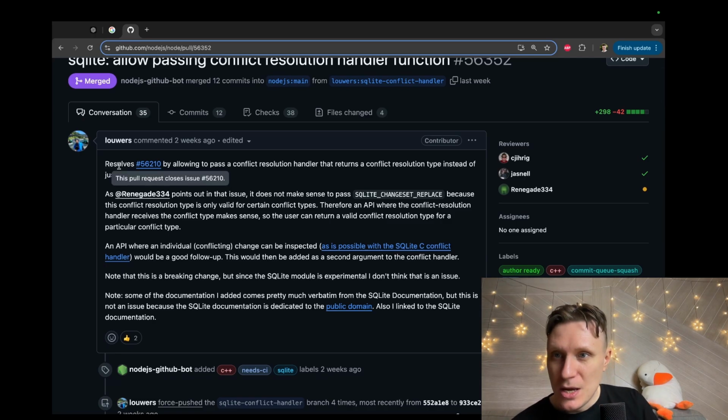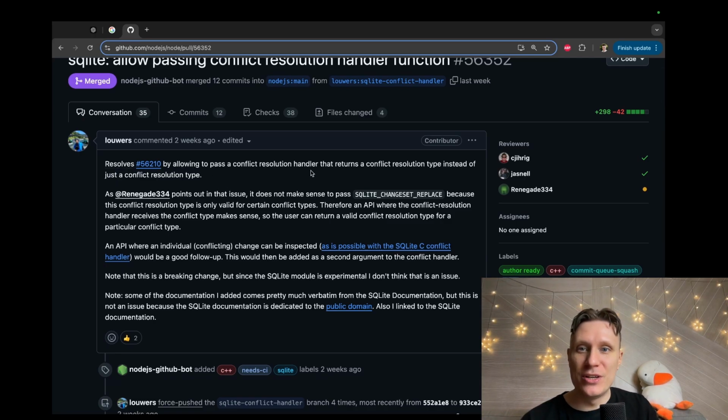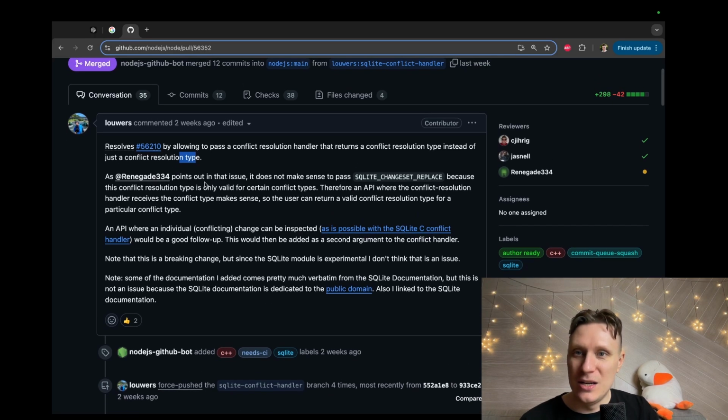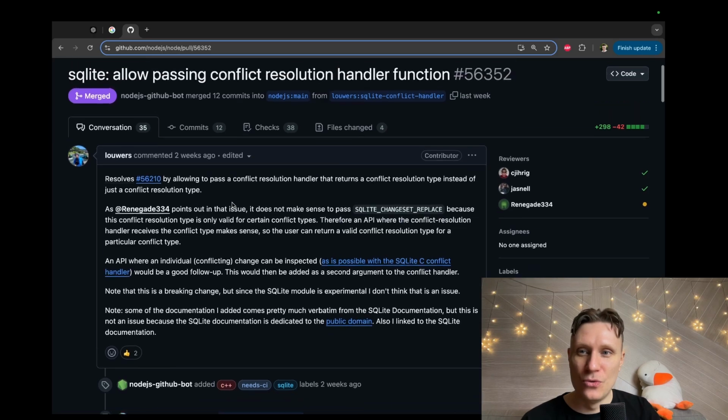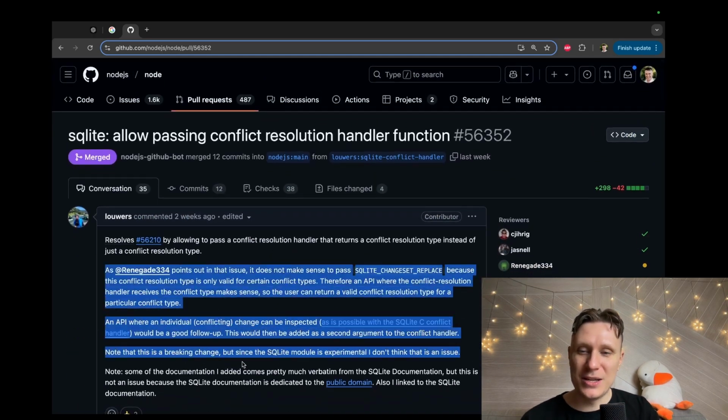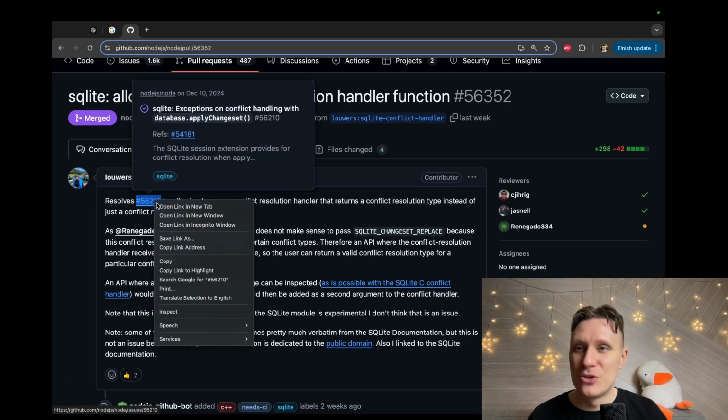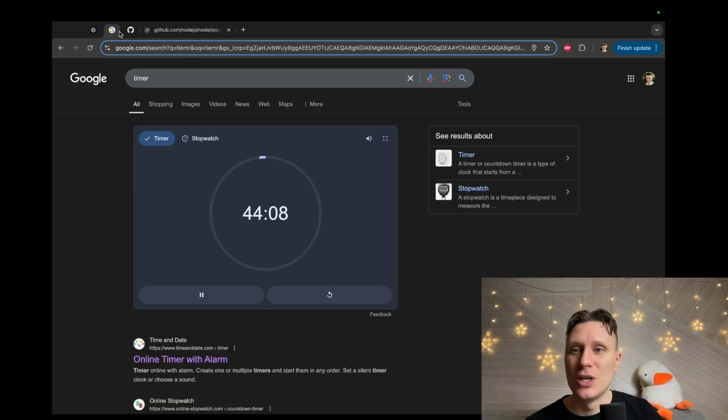Let's begin. "Resolve this by allowing to pass a conflict resolution handler that returns a conflict resolution type instead of just a conflict resolution type." Okay, we need to replace some resolution handler that returns just a type. Okay, interesting. "Consolidation didn't make sense because conflict resolution is only valid for certain conflict types. Therefore, an API where the conflict resolution handler receives..." Wow, there are a lot of words. We need to see some code. It's hard to read dense material, but much easier to understand code.